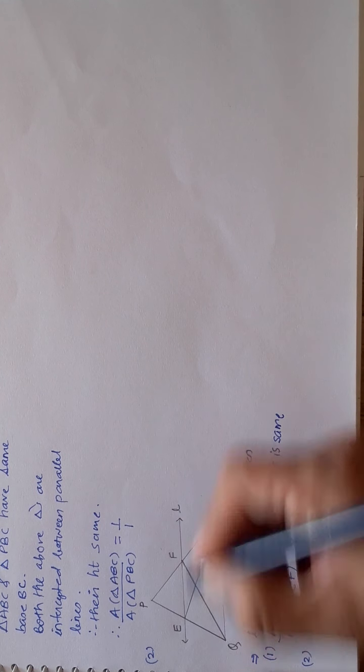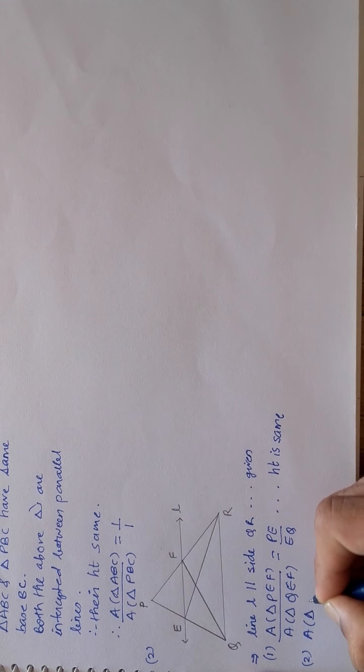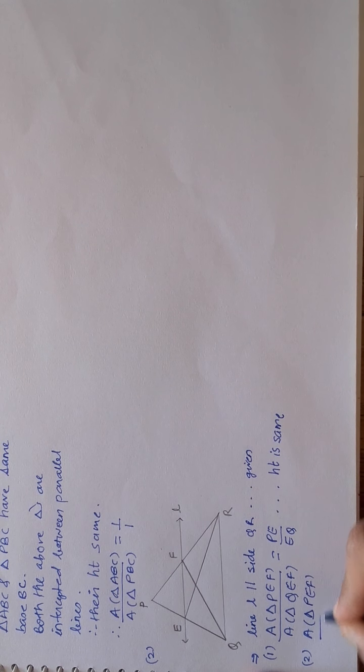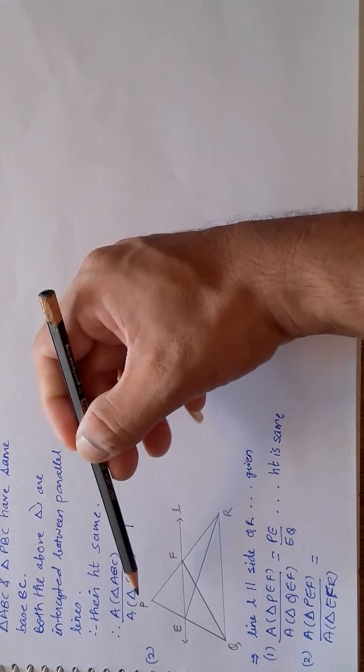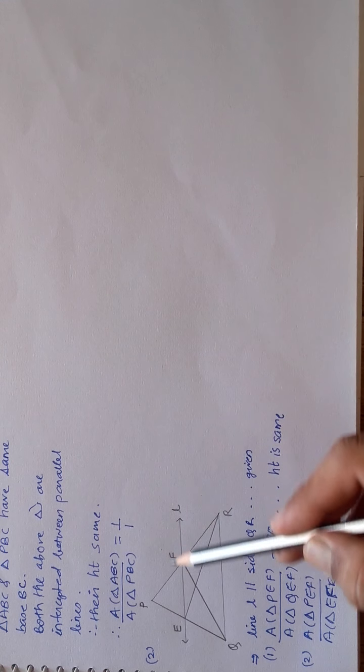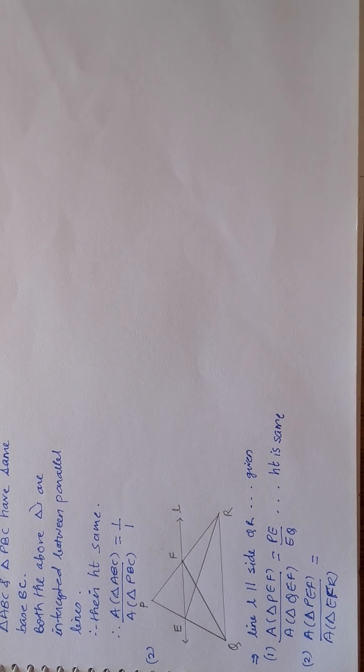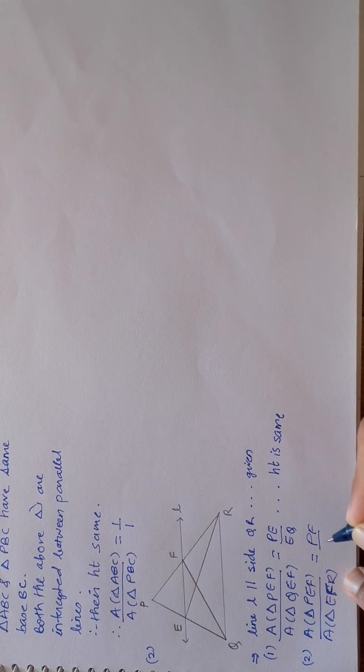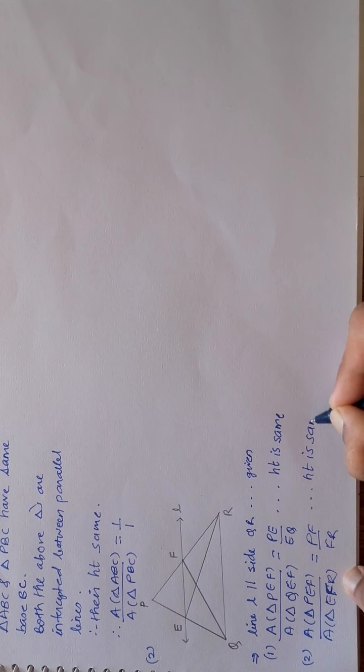Same thing I can do for another side also. If I take the area of triangle PEF is to the area of triangle EFR, this is F, so that will be equal to, again the same discussion. Let me take PF and FR as the linear base. They are lying on a line and the opposite vertex is common. So here also the height is the same. So the ratio comes of bases, that is PF is to FR. Here also your height is the same.